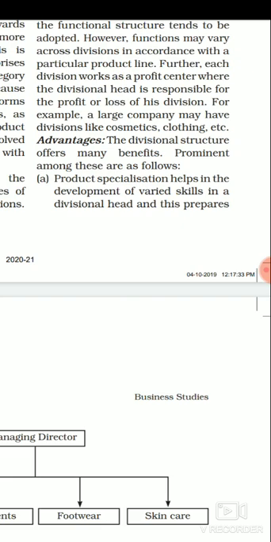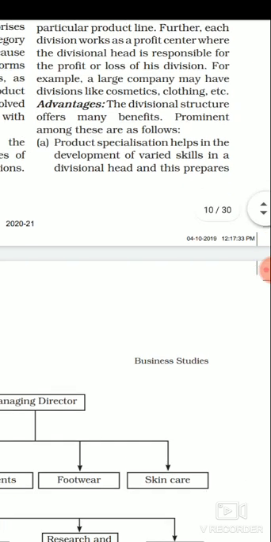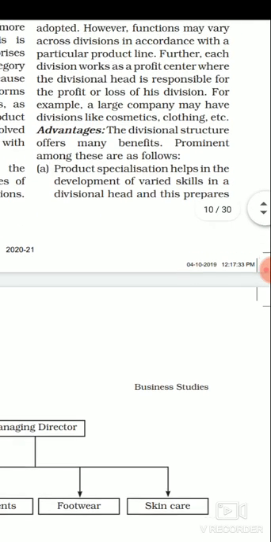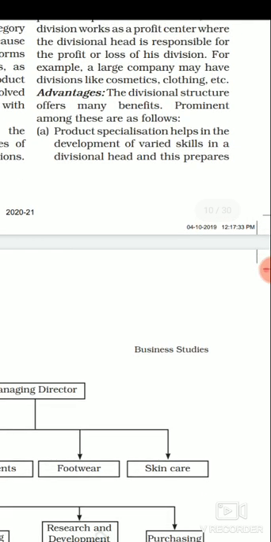But in the case of the divisional structure, the work is done on the basis of product specialization. It means the people who are specialized in the production, in the marketing of one particular product, in the purchasing of raw material for one particular product, are going to be allocated to that particular division only.